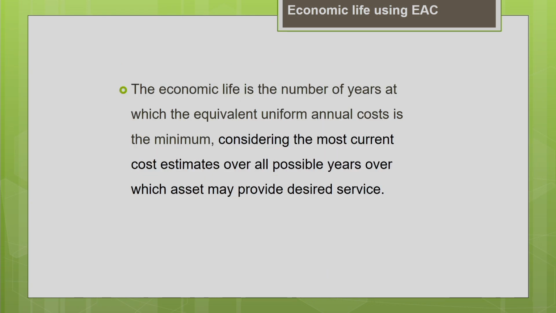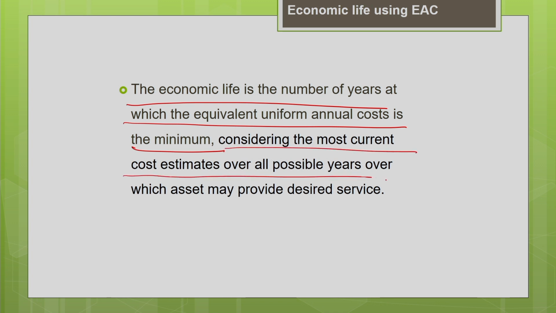Basically, economic life is the number of years at which the equivalent uniform annual cost is minimum. So we are going to calculate the equivalent uniform annual cost, and find at which particular time period it is minimum; that is the economic life of the machine. You have to consider the most current cost estimates over all the possible years over which your asset may provide the desired service, to get an accurate picture of the replacement time.